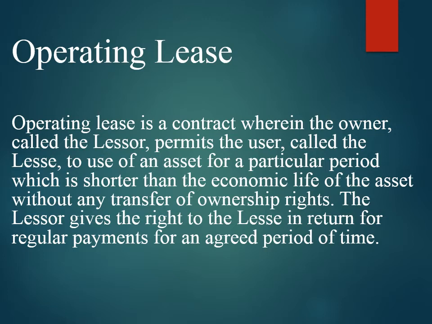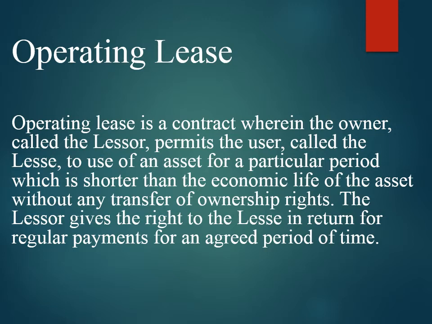When the lessee requires the asset for a short period of time, it means the project is for a short period, for a month or 15 days or 3 months or 6 months or between the years, here the lessee will take an asset on the basis of an operating lease, because the operating lease is given for a short period of time.